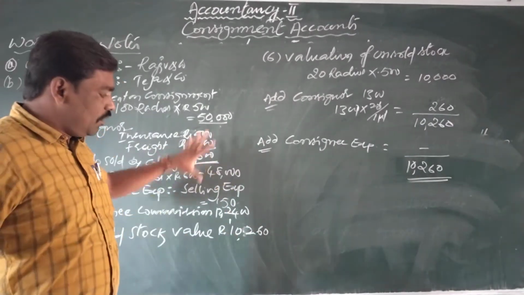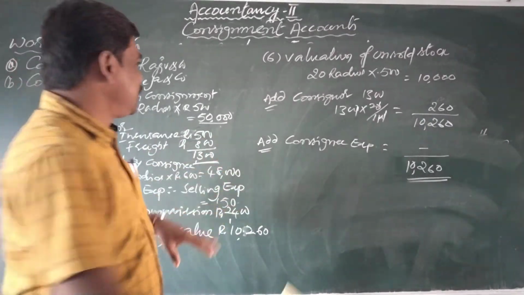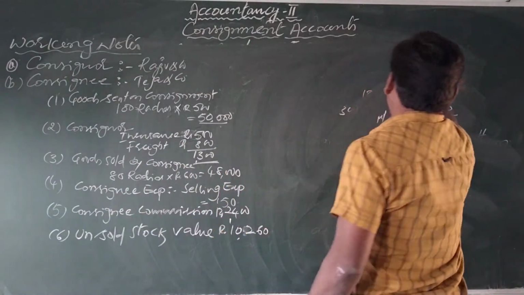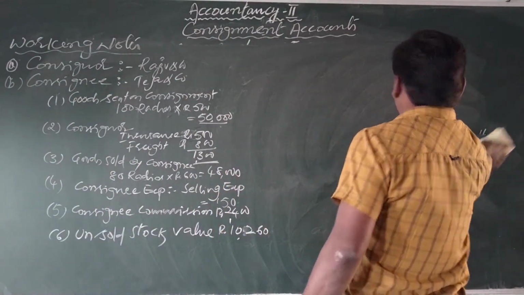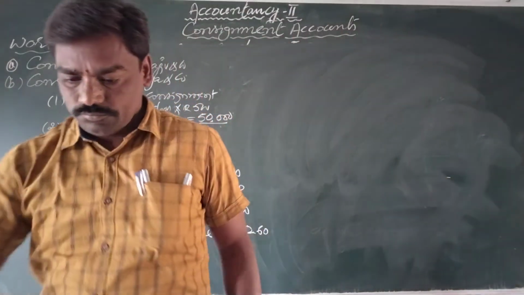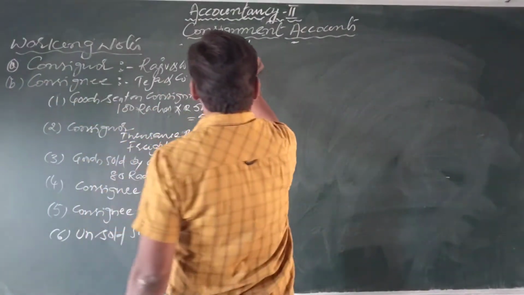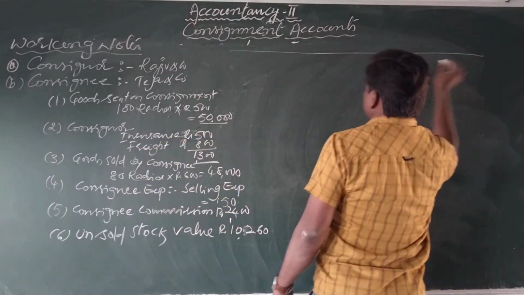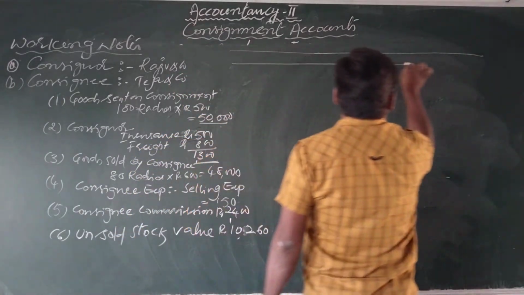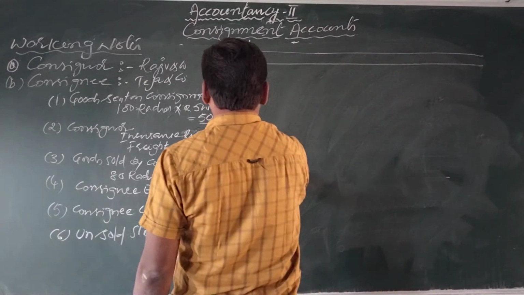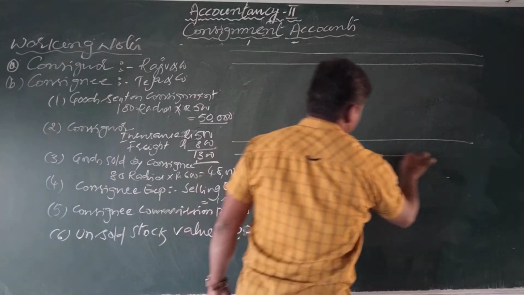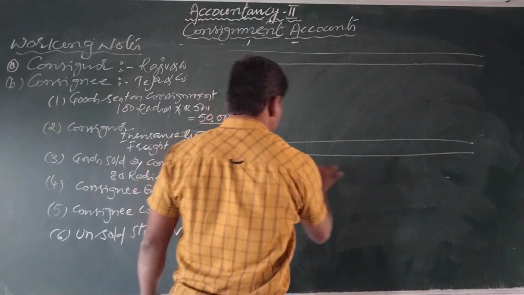Now we prepare ledger accounts in the books of consignor. See how we are going to prepare ledger accounts in the books of consignor. Three accounts we need to prepare. First one, consignment account. Second one, consignee account.